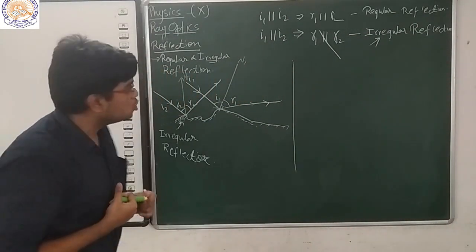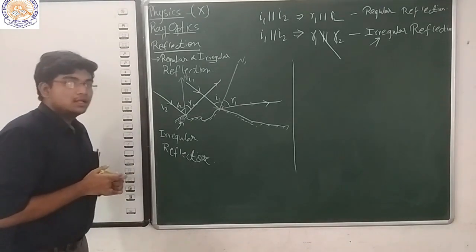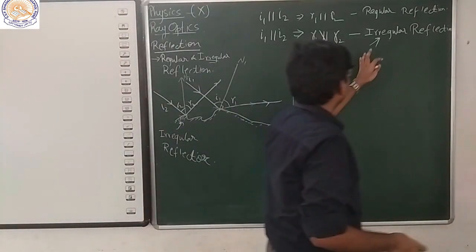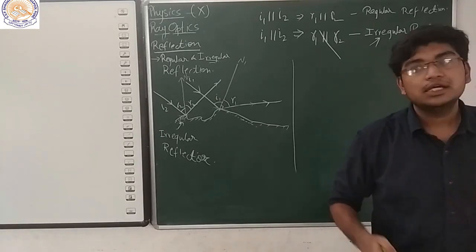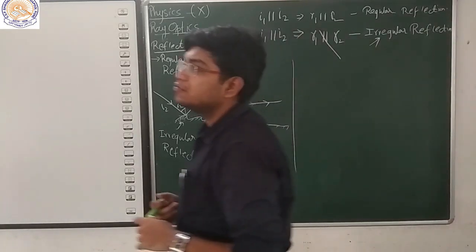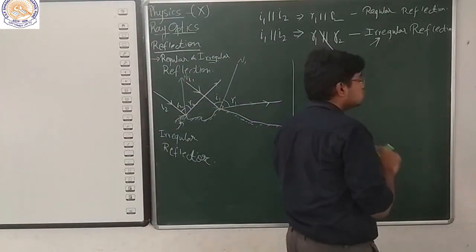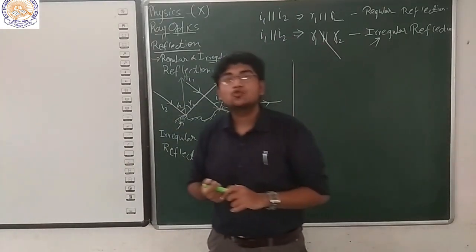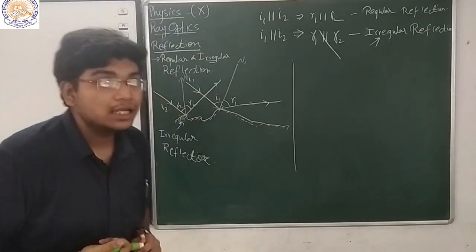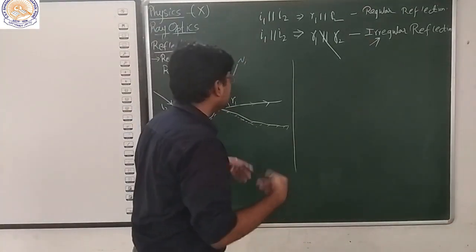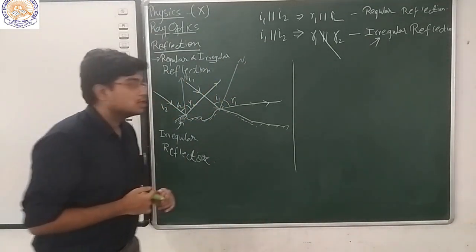Yes, it is absolutely valid. I have said that reflection is a general phenomenon which can occur. It not just means absolute smooth, even if it is quite rough, it will reflect, and by laws of reflection.